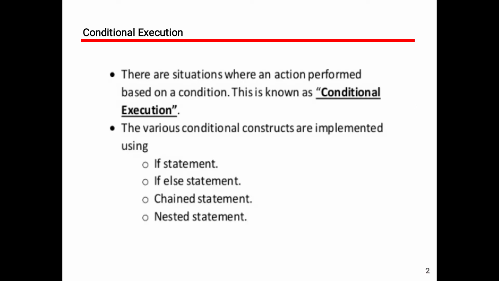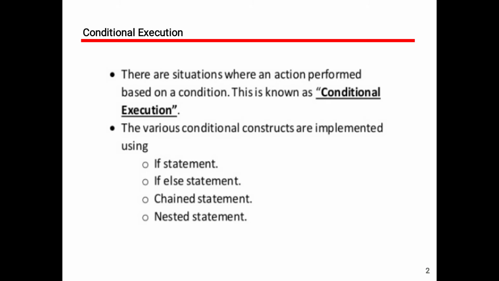So here, in this session, we are going to see the conditional execution statements in Python. So what are the conditional execution statements in Python? There are some situations where an action is performed based on a condition. This is known as conditional execution.